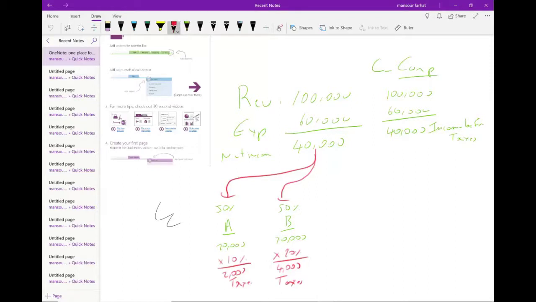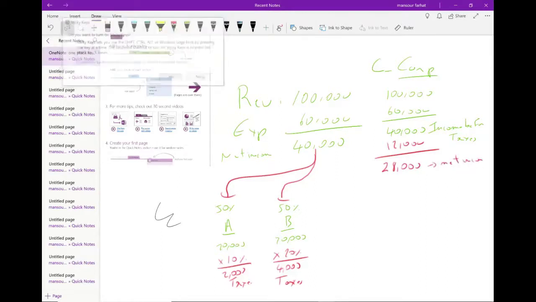Because the corporation itself will have to pay taxes, and let's assume they have to pay 30% taxes. 30% is 12,000, so they're going to have to pay 12,000 in taxes. I'm just making this number up in case you're wondering where it's coming from. Therefore, what's left is 28,000. So this is net income.